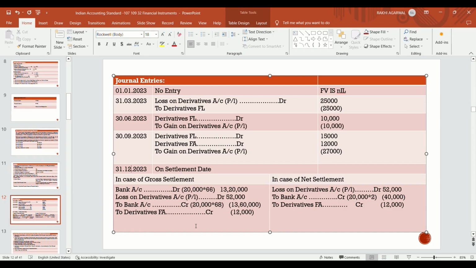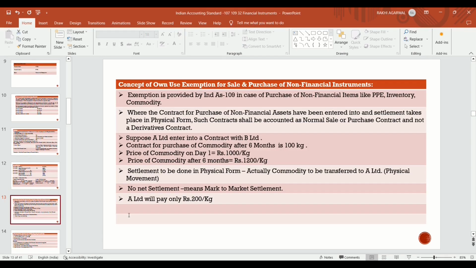So in this way you will settle the entry in case of gross settlement and in case of net settlement. Now the concept of own use exemption: how the own use exemption applies for sale and purchase of non-financial instruments. We will discuss this concept. Non-financial instruments are like property, plant, equipment, inventory, commodity. These are the non-financial assets.